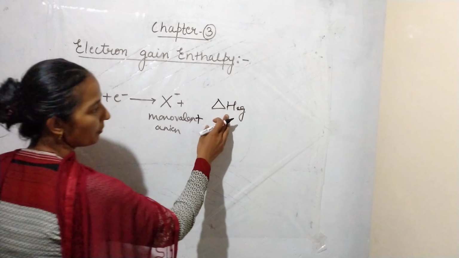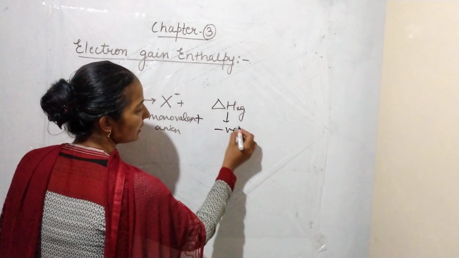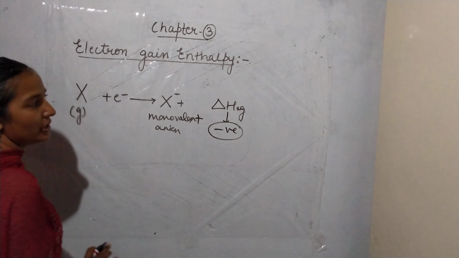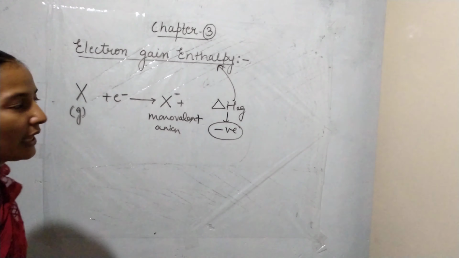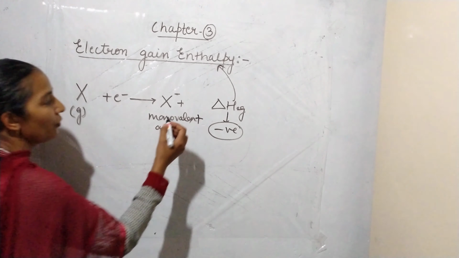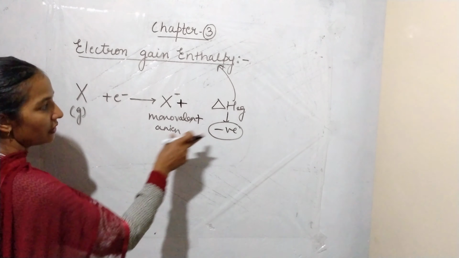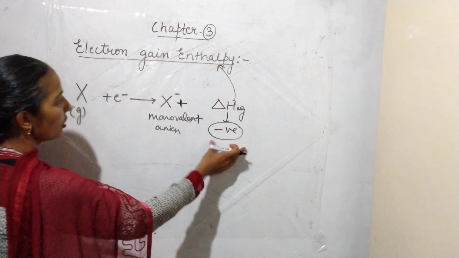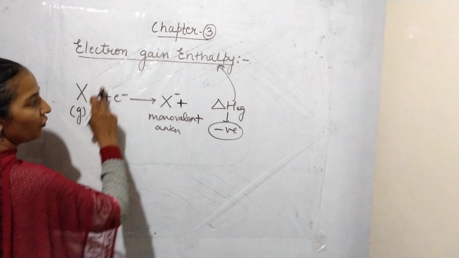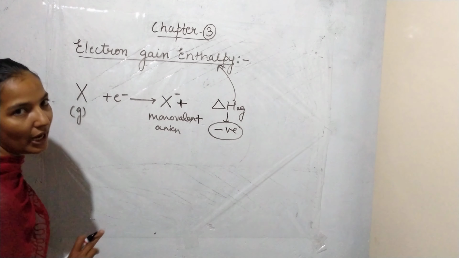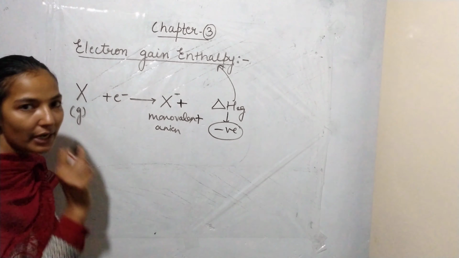This energy we can represent in this form, and the value of this energy is negative. This energy is called electron gain enthalpy. So you have to remember that the amount of energy released on adding an electron to an isolated gaseous atom to form a monovalent anion is called electron gain enthalpy.